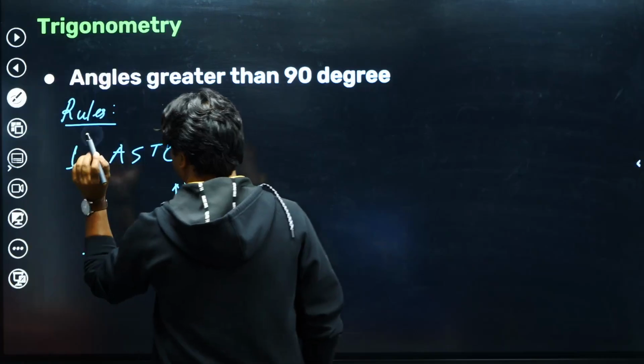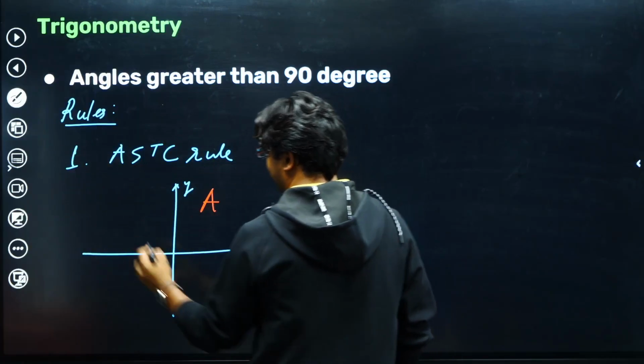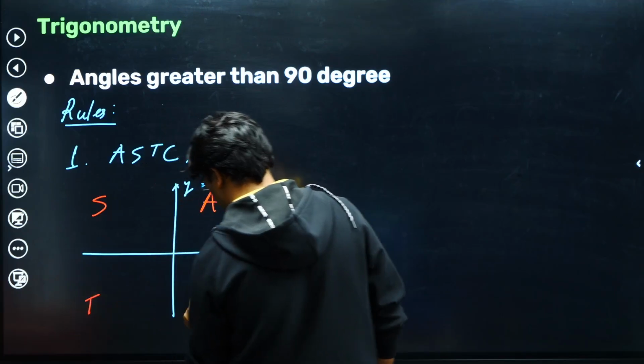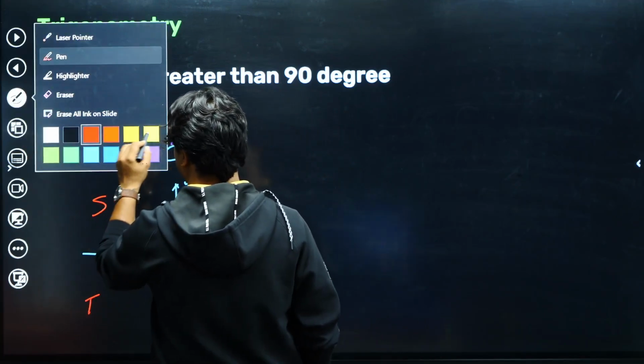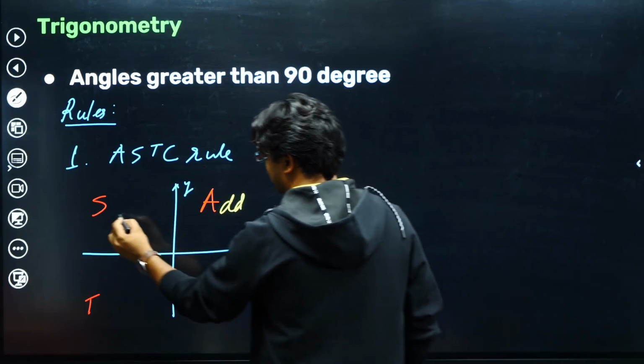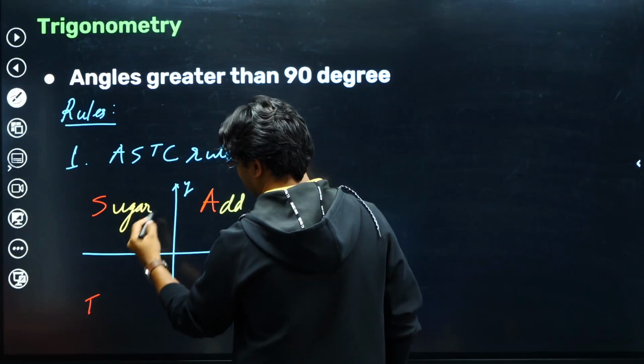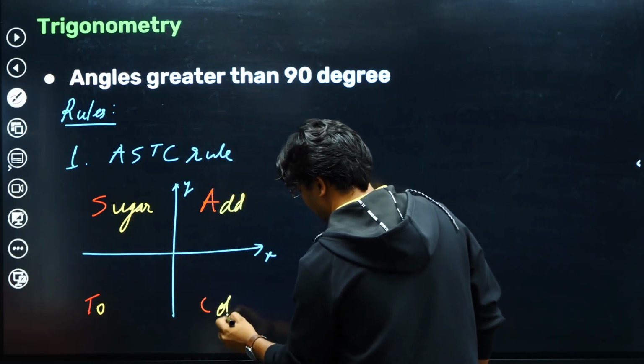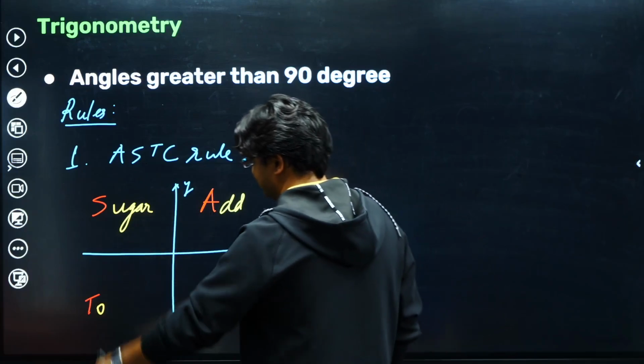So write ASTC. To remember it, you can remember this statement: add sugar to coffee. So that will help you to remember ASTC.